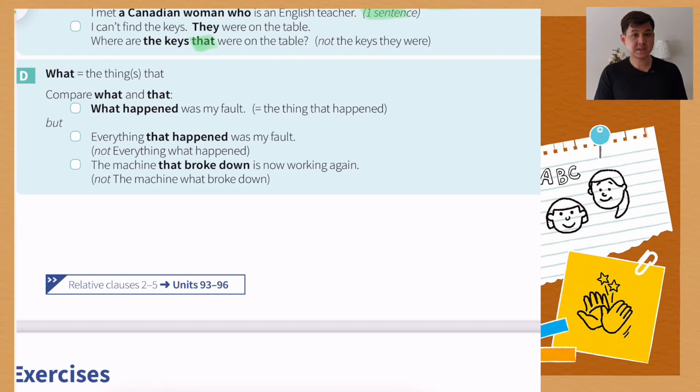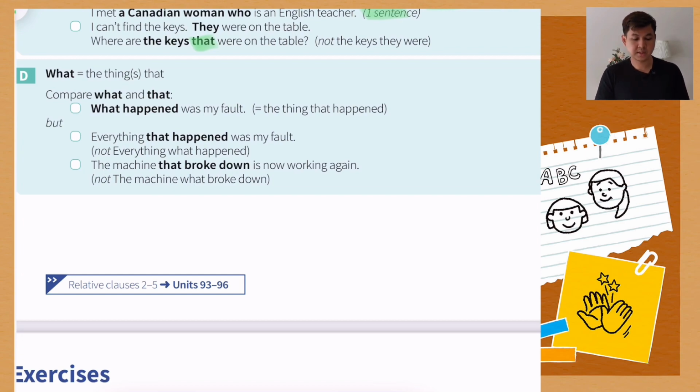And the last one, let's have a look at section D. What does "the things that" mean? So let's compare what and that. What is the difference? What happened was my fault. When I say something like this, it means the thing that happened was my fault.